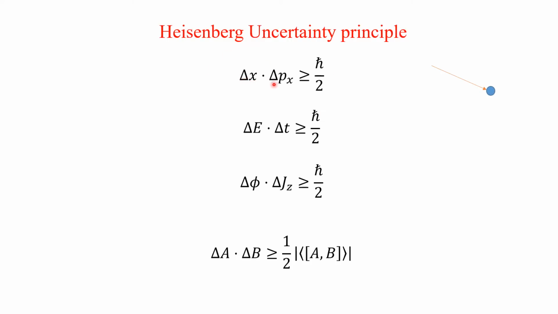So delta x into delta px is greater than or equal to h cross by 2. I have already explained that h cross itself is a small number. Then why do we have to divide it by 2? That is because the angular frequency 2 pi nu and the wave vector 2 pi by lambda, everywhere you will get that 2.